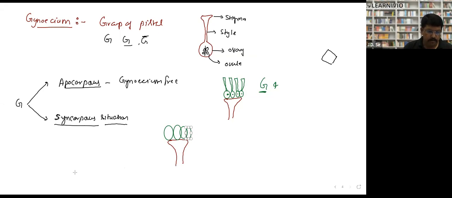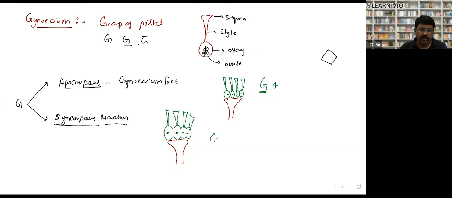Right. So this is a syncarpous situation. Here the base of the ovary is fused, right? We will call it a syncarpous situation.